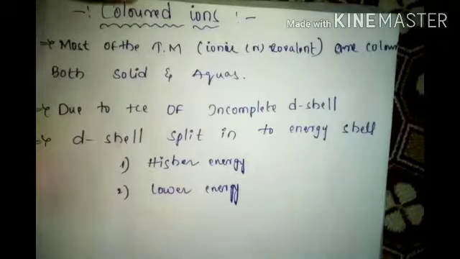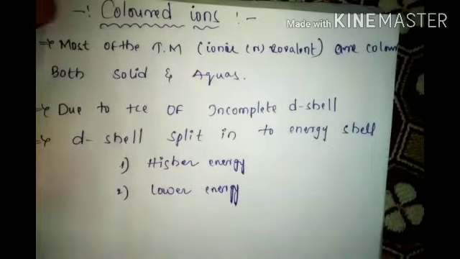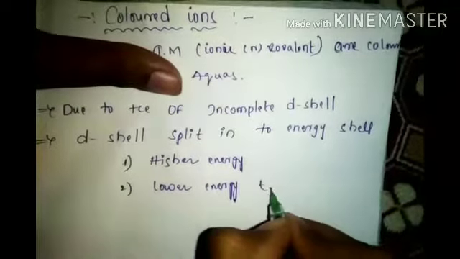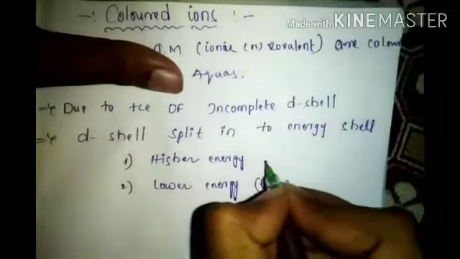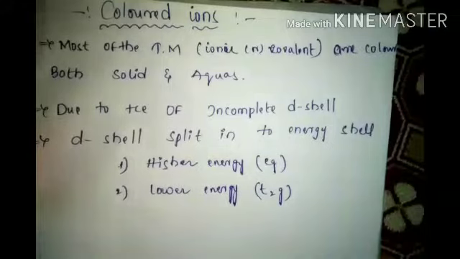Okay, the lower energy orbital set is called T2G, and the higher energy set is called EG.